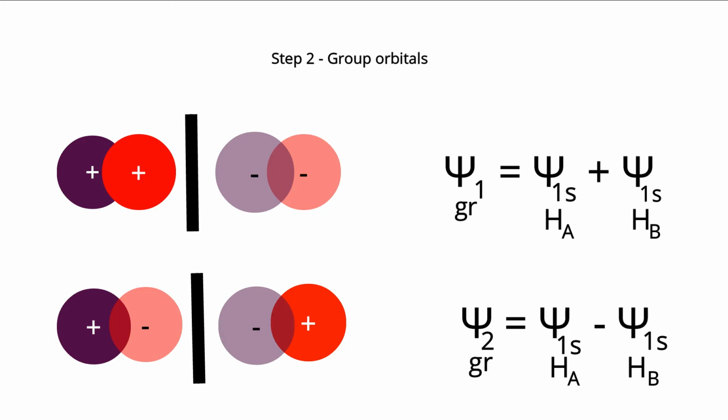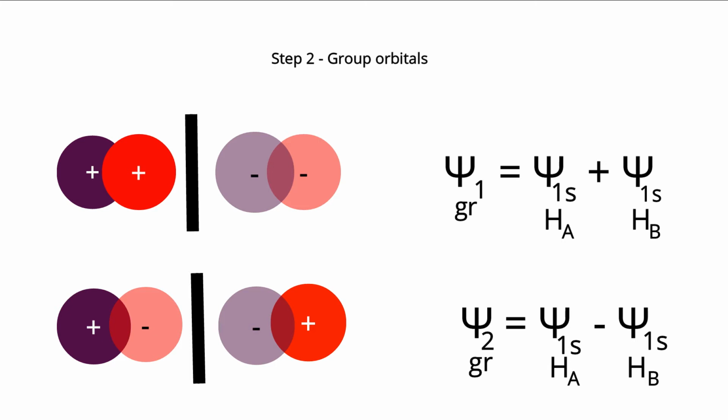So those group orbitals can mathematically be represented as: group orbital number 1, that's the psi1 group, is equal to the wave function for the electron in the 1s orbital of hydrogen atom A plus the wave function for the electron in the 1s orbital of atom B, that I represented as psi1s for Ha plus psi1s for Hb.